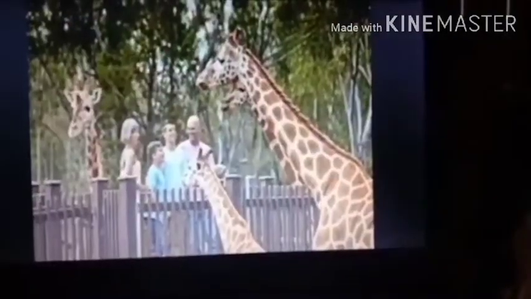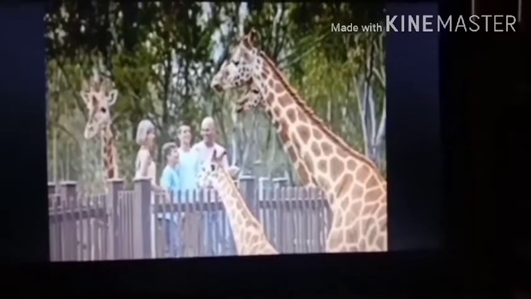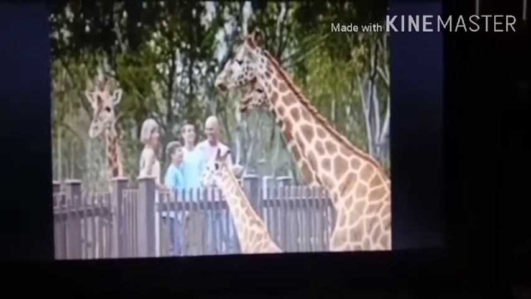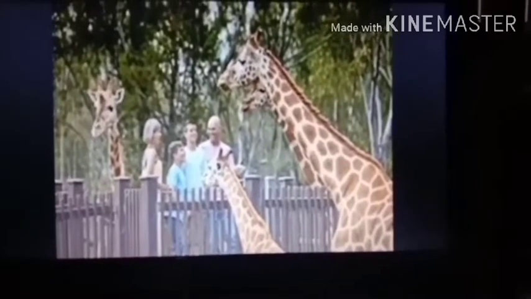Now see here, you can see a tiger and a man is looking at the tiger. Now you must have got an idea about where these animals are, but still I will show you one more slide so that you get a clear idea. Okay, now you must have understood that we are talking about a zoo.